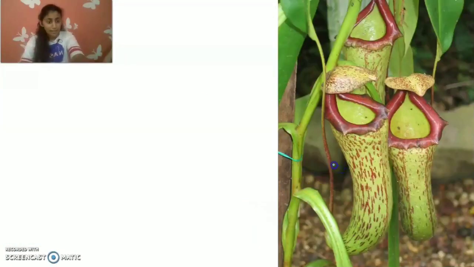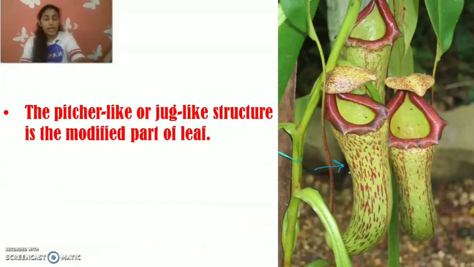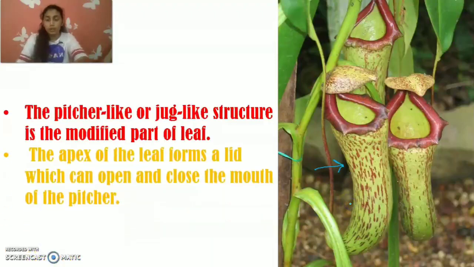So this plant you can see here is known as the pitcher plant. And this jug-like structure or the pitcher-like structure is a modified leaf. The apex of the leaf forms a lid.